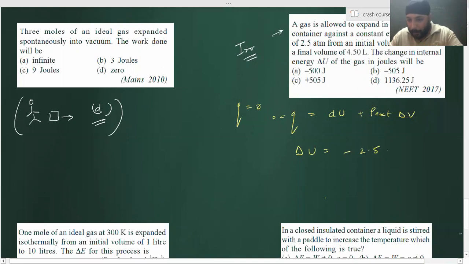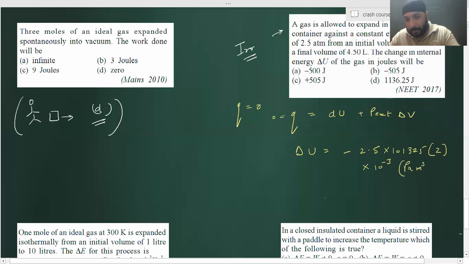Tell me how to convert into Pascal. So 2.5 into 101,325 Pascals, into delta V, V2 minus V1. What is V2 minus V1? 2 liters. And how to convert liter into meter cube? Divide by 1000, so multiply by 10 to the minus 3. That is Pascal meter cube, which comes out to be joules.